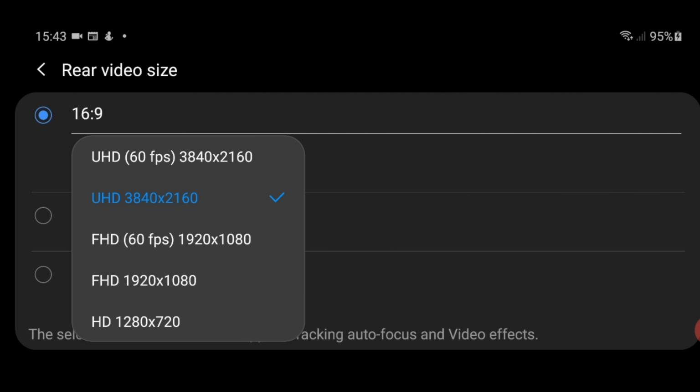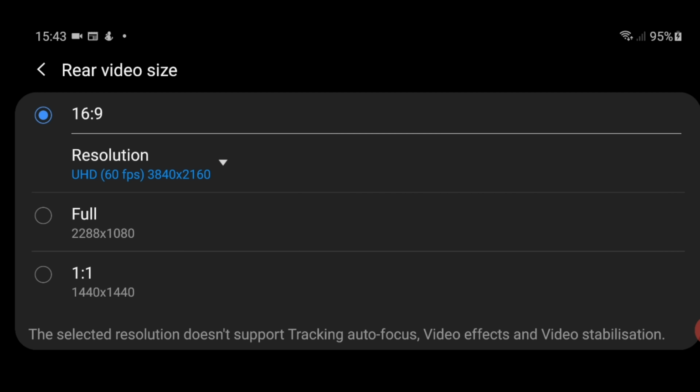The second basic setting is FPS. Now if you don't know what FPS is, it is frames per second. So for example, if you're shooting a video at 30 frames per second, you're basically shooting 30 frames every second. And when you watch that video, those frames are played continuously one after the other and you see a video. My phone comes with two options. One is default, that is 30 FPS, and second is 60 FPS.